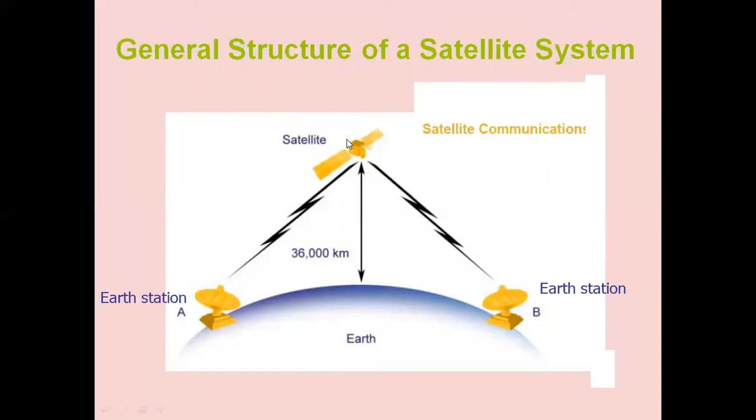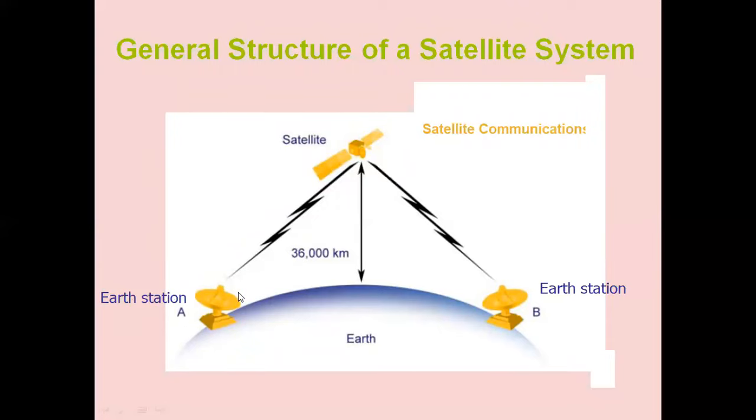The meaning of it is the time period of revolution of the satellite will be the same as the time period of revolution of Earth, so that 24 hours round the clock communication will be possible. That is the reason the satellite will be lifted to a height of 36,000 kilometers. Earth stations A and B communicate with each other through the satellite.